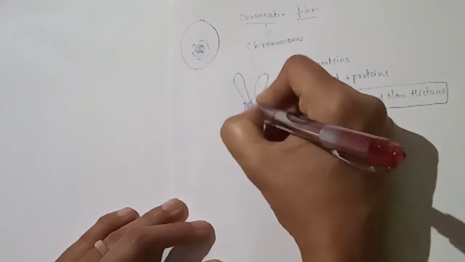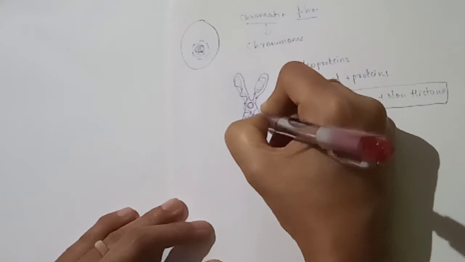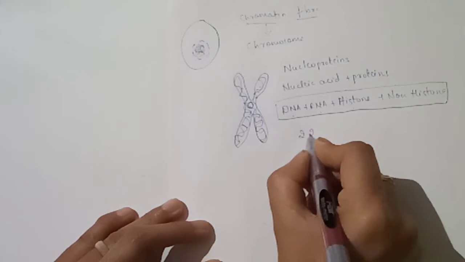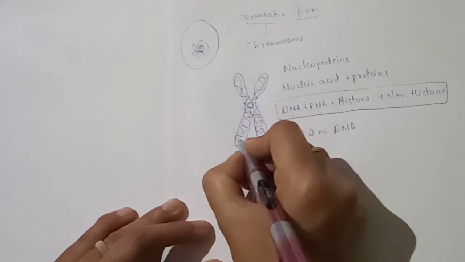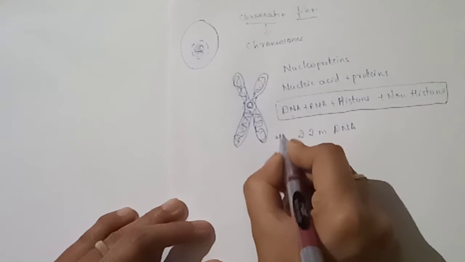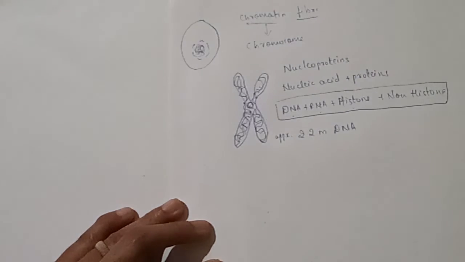Inside this chromosome, there is highly coiled approximately 2.2 meter long DNA.